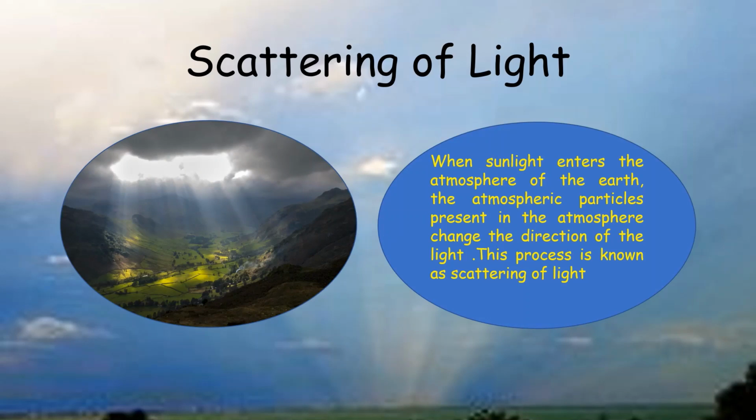When sunlight enters the atmosphere of the Earth, the particles present in the atmosphere change the direction of the light. This process is known as scattering of light. What will happen? Sunlight enters the atmosphere, and the particles change the light direction. The atoms and molecules of different gases present in the atmosphere refract the light in all possible directions.